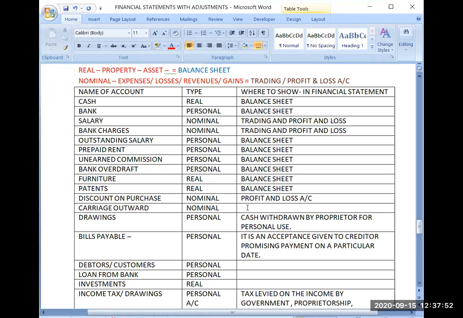Now, again, I should define it. Carriage outward is a purchase, meaning I am incurring some expense on purchase or on sales, whether it is a selling expense or producing expense.